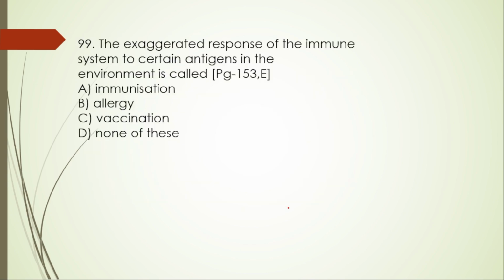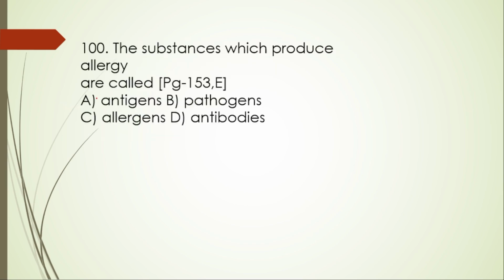Next, 99th one. The exaggerated response of the immune system to certain antigens in the environment is called A, immunization, B, allergy, C, vaccination, D, none of this. So here the right option is B, allergy. Next, the century question, that is 100. The substances which produce allergy are called antigens, pathogens, allergens and antibodies. Here the right option is option C, allergens.